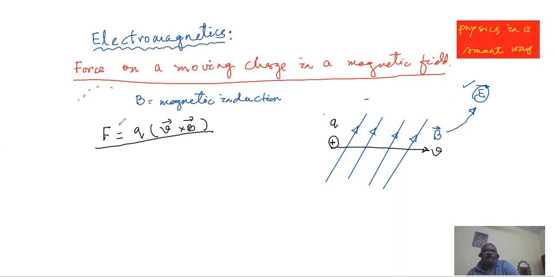Physics is a topic which is to be understood. If a teacher says, oh students, you just remember F equal to Q into V cross B and all that, why would the student accept that? And if a student accepts that readily like a meek lamb, then that is against all the spirit of physics, because physics is all about questioning why and how, every time.